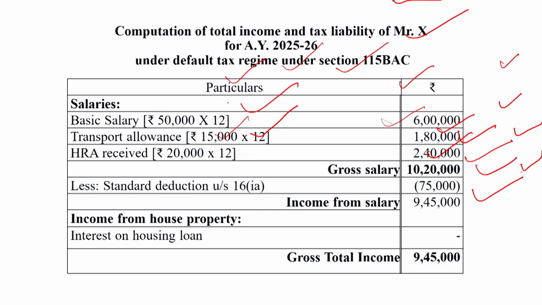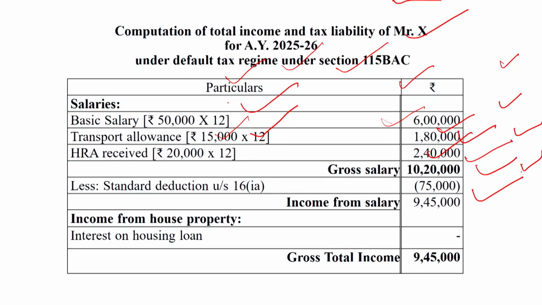Dear friends, it is my humble submission before all of you regarding the house rent allowance. House rent allowance is also not exempted in this question, because this question is solved on the basis of the default tax regime. Under the default tax regime, no amount of house rent allowance will be exempted under section 10(13A). In other words, in the default tax regime, the exemption of house rent allowance under section 10(13A) has been withdrawn.